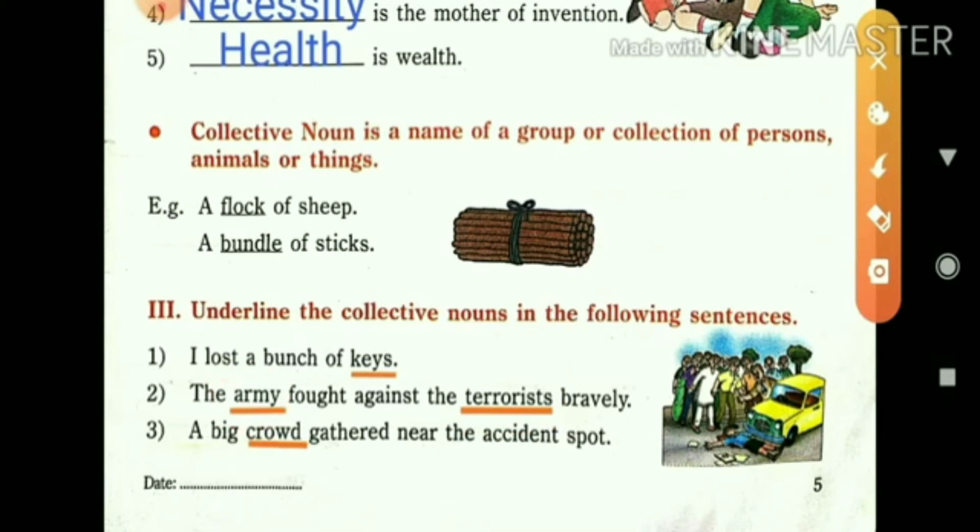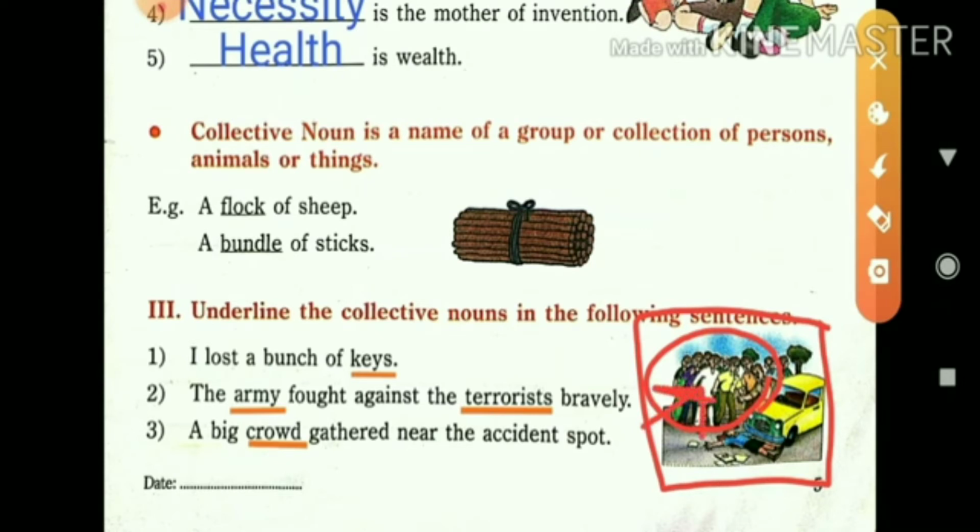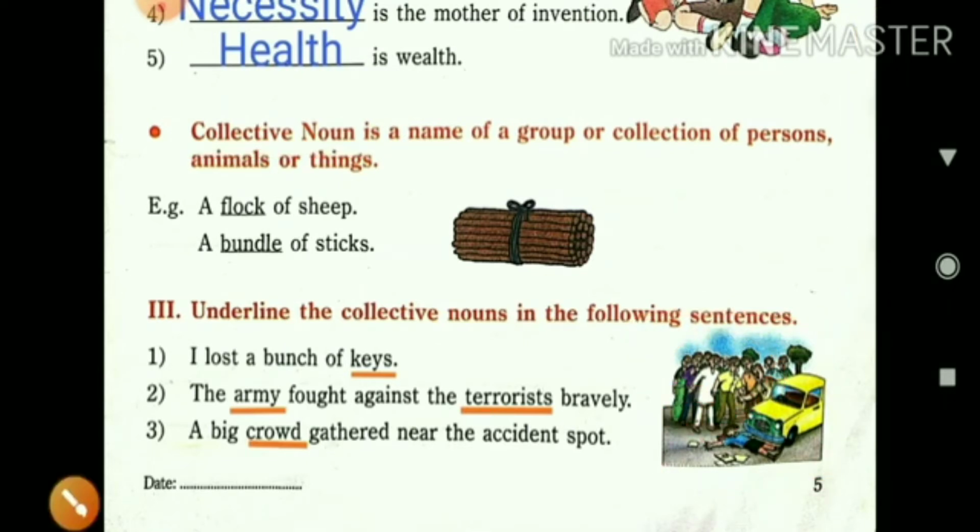Then the third one, the big crowd gathered near the accident. You can look at that picture. That is a big crowd, and they are near the accident spot. All are gathered there. That is called a crowd, and a collection of this many people is called a crowd. So it is called a collective noun. Do you understand? A collection of persons, animals or things is called a collective noun.